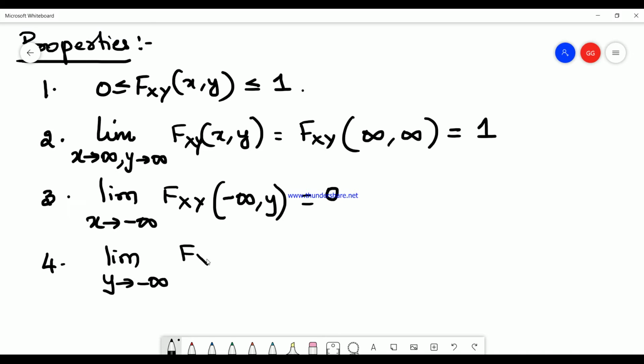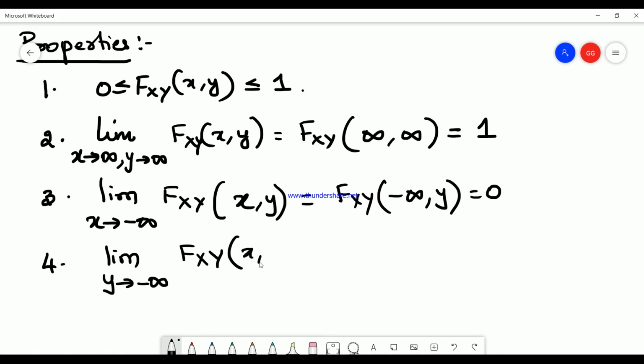Now the fourth property: let me take the limit y tends to minus infinity. Writing F_XY(x, y) and applying the limit, it becomes F_XY(x, minus infinity), which is again equal to 0.